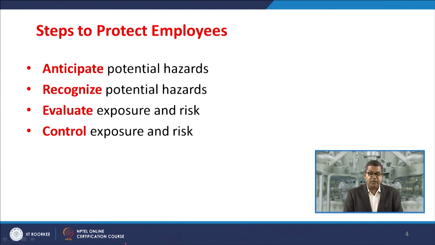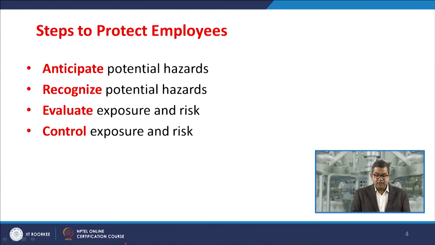Now this entire thing is divided into four steps. One is to anticipate the potential hazard, based on your knowledge of hazards, your competency, and your risk assessment ability. You anticipate what kind of potential hazard is present at your workplace, maybe in all three phases, maybe in any one phase. Then you recognize the potential hazard, which is purely based on your technical knowledge and competency. If you are not aware that a peculiar smell belongs to LPG, then you won't be able to recognize it.